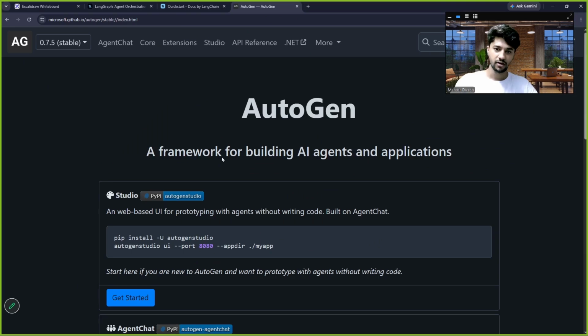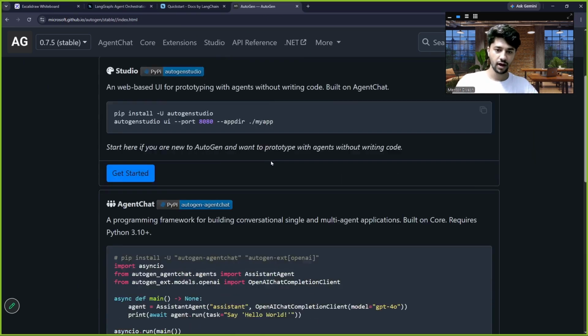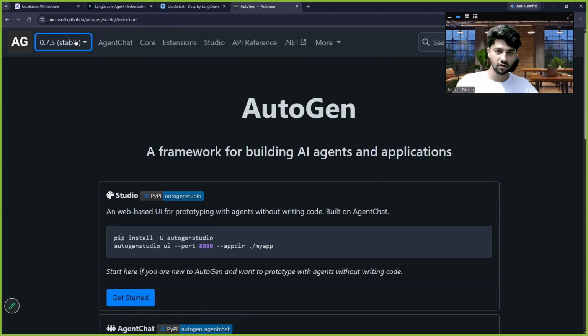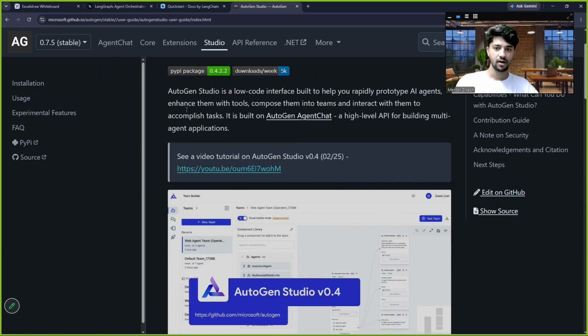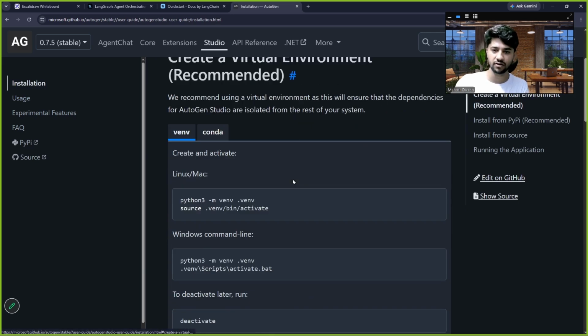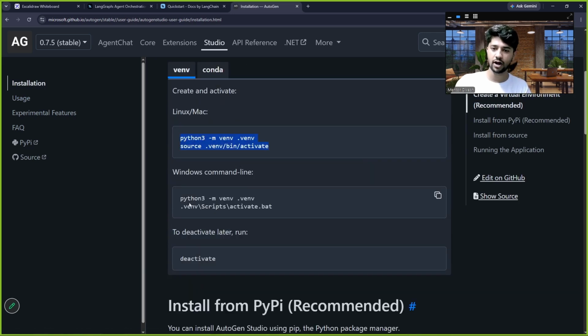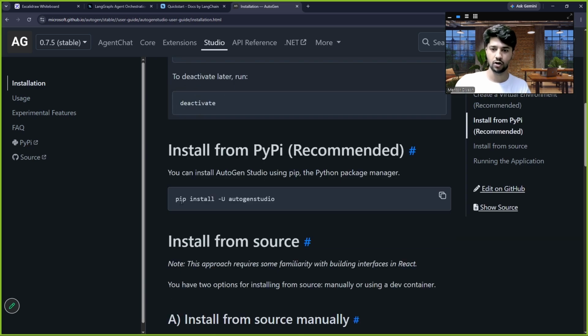Let us go here. See, AutoGen. We are on the page of AutoGen. And see, here also you have get started. Let us click get started. They're giving you everything that you want to know. Everything will be explained on the website itself. Everything that you are curious about, anything that you want to see, how to install and everything, you will get it. See, this is one line of Python code to install AutoGen.